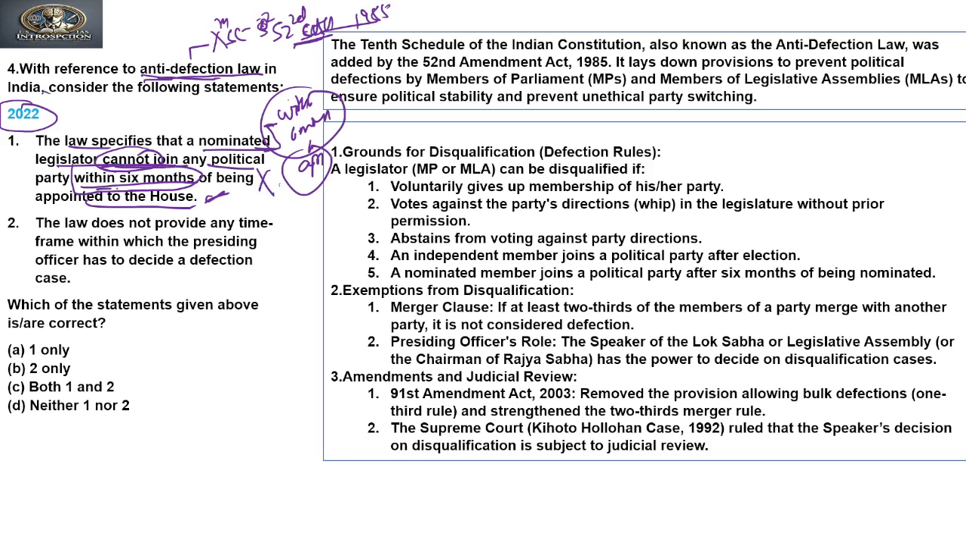It can join within a period of 6 months. Beyond that period, it cannot join. So the first statement is incorrect. So we can say that the first, A, cannot be true, and C cannot be true.